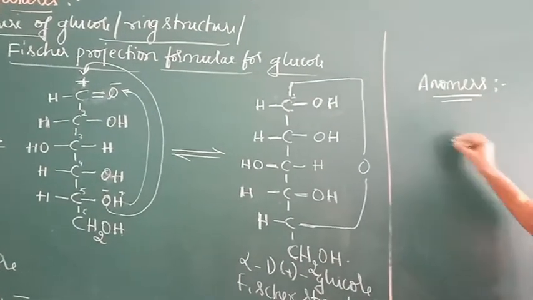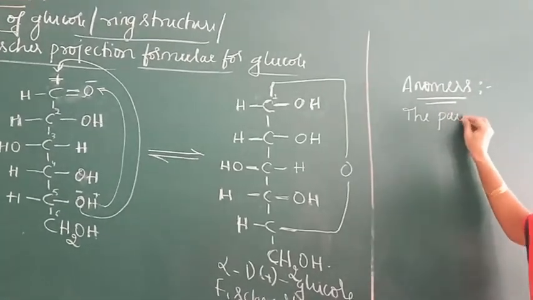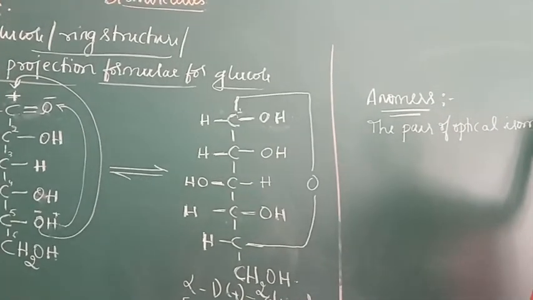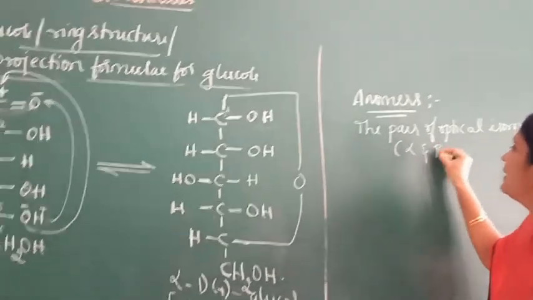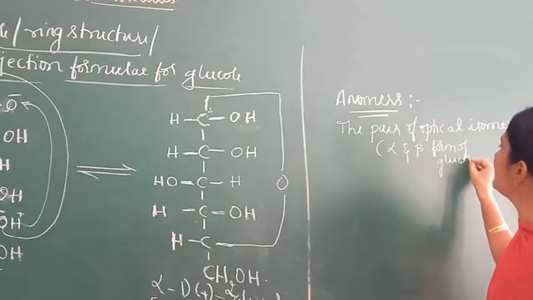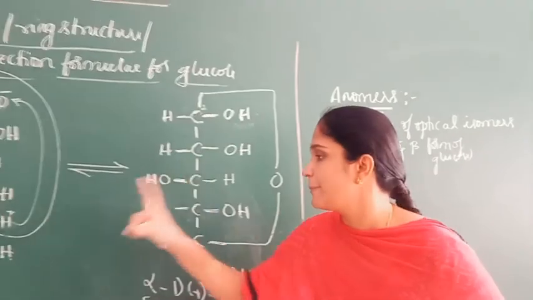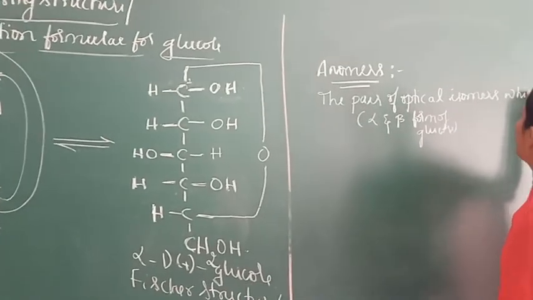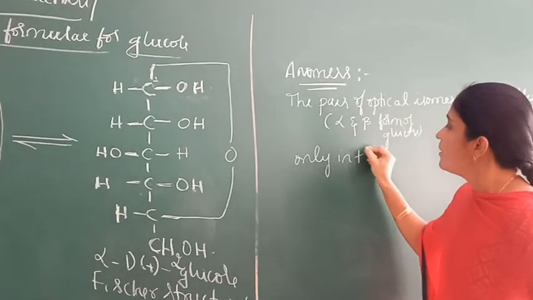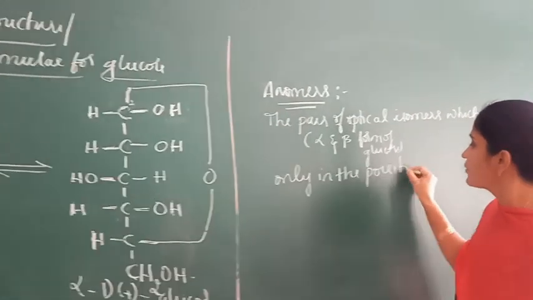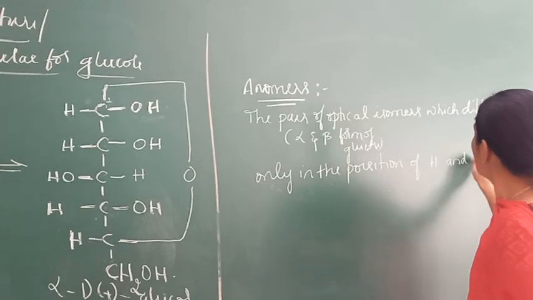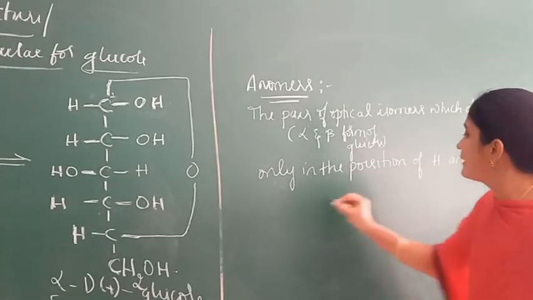So anomers means the pair of optical isomers, that is, the alpha and beta forms of glucose, which differ only in the position of the H and OH group at the first carbon atom.